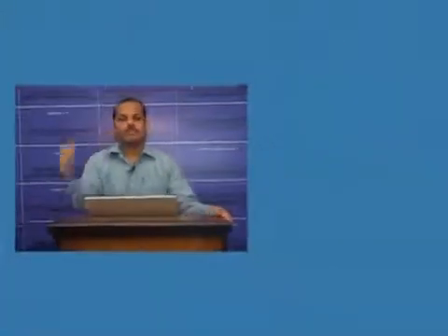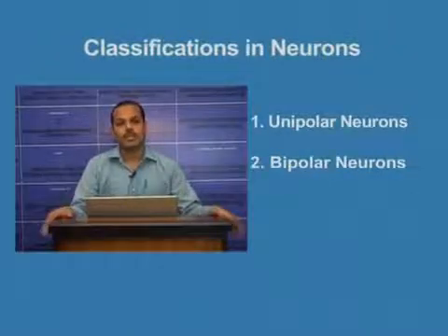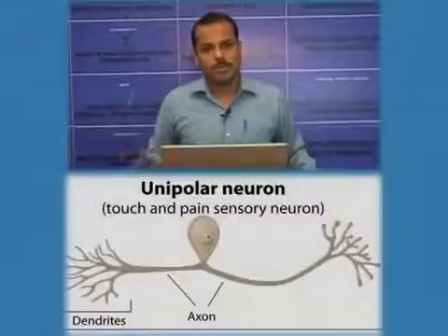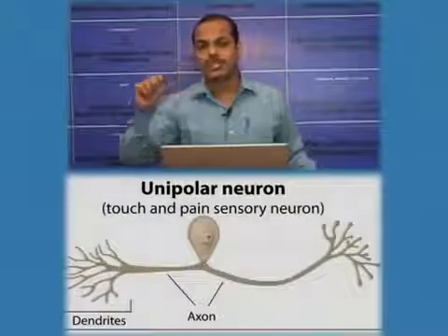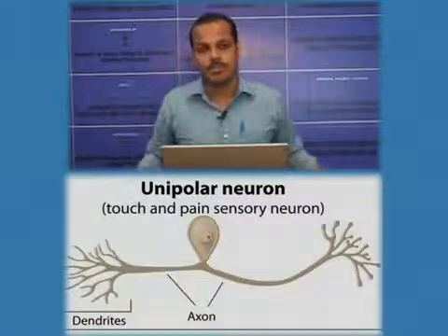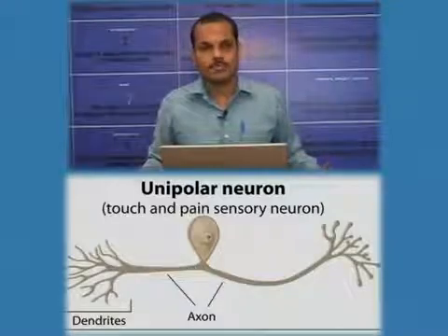Now, based on the fibers extending from the cell body, neurons can again be classified into three. These are unipolar, bipolar, and multipolar. All neurons have a cell body, an almost rounded cell body. If only one extension comes from the cell body, this type of neuron is called a unipolar neuron.